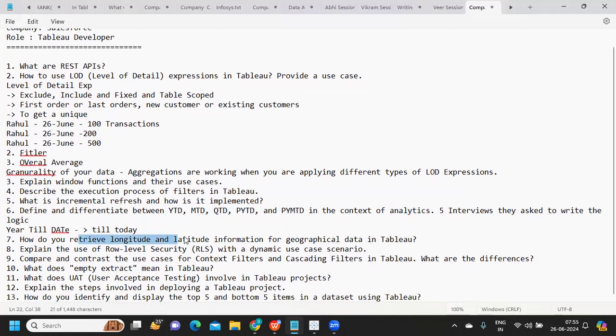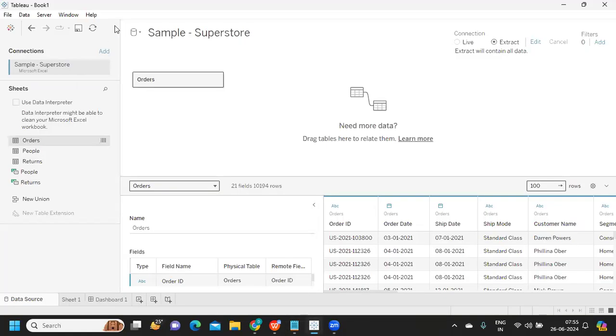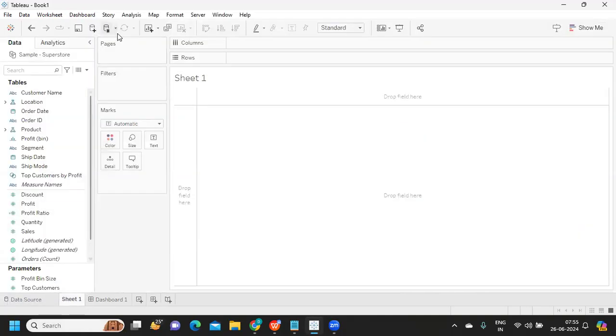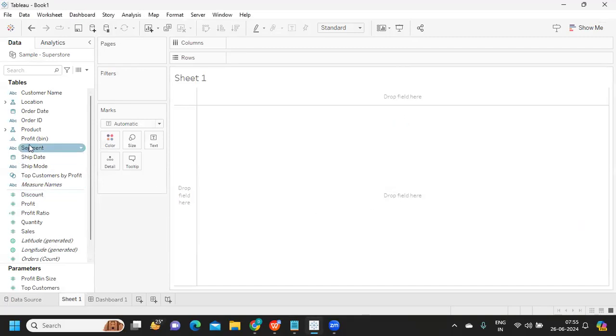How do you retrieve latitude and longitude information for geographical data in Tableau? In Tableau, we have an option called Maps. From here we can import whatever we want, or we can find out the calculation.